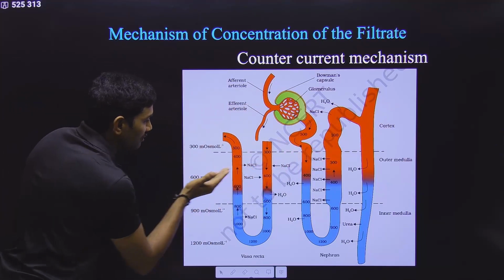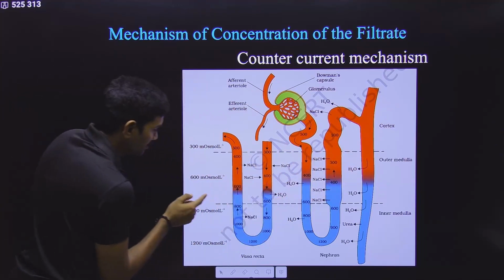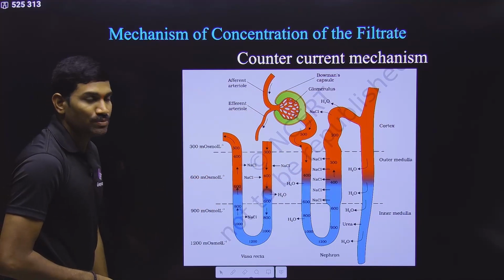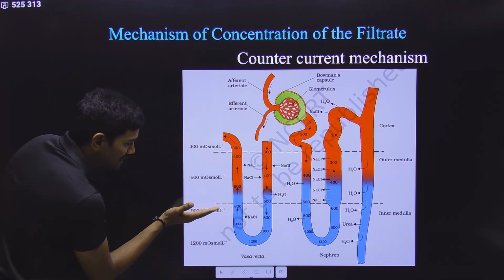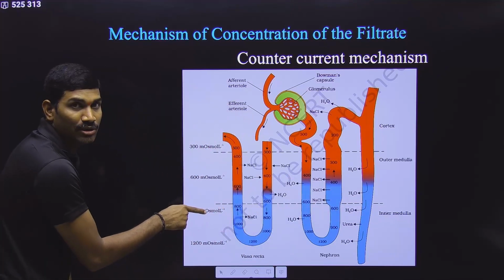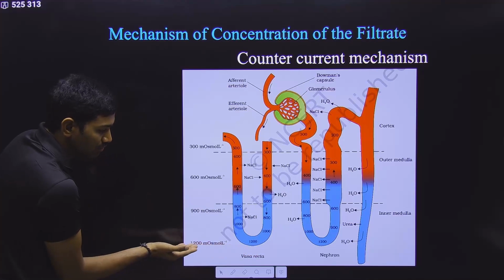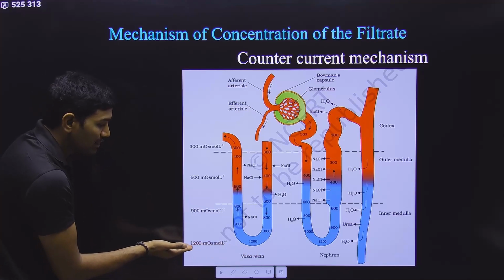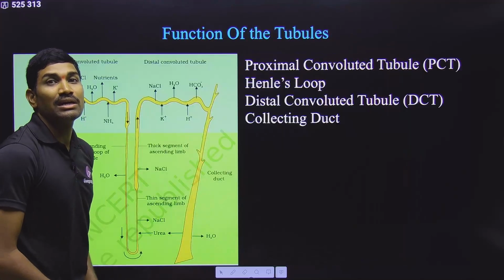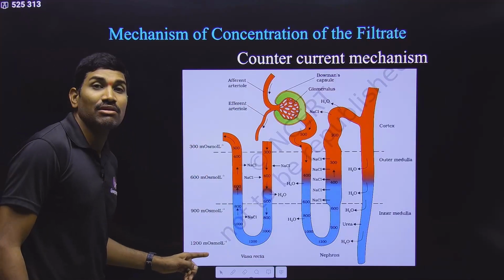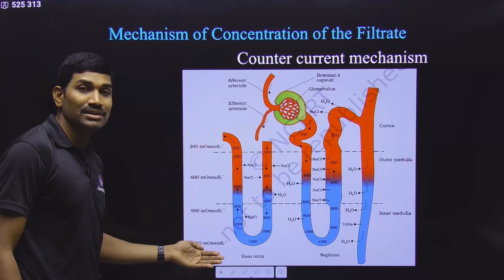In the outer medulla it is around 600 milliosmoles per liter. In the inner medulla it is 900 milliosmoles. And at the U-shaped curve of the Henle loop, it is approximately 1200 milliosmoles per liter. So here it is 300, but here it is 1200. That means how many times more concentrated?